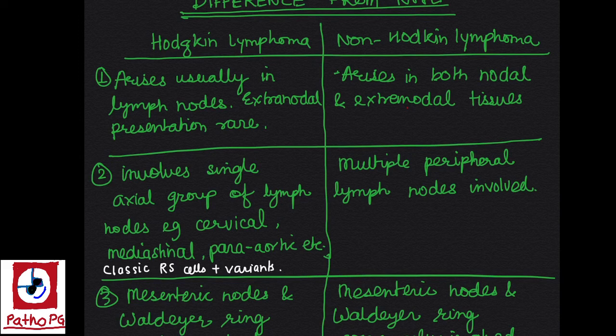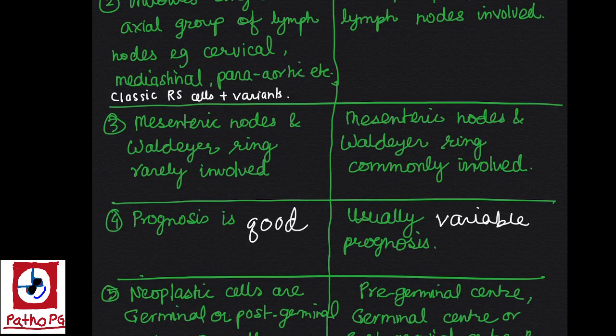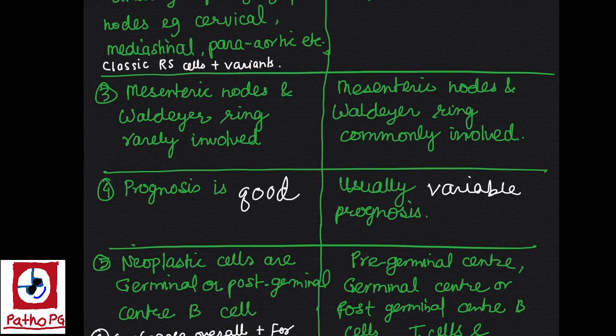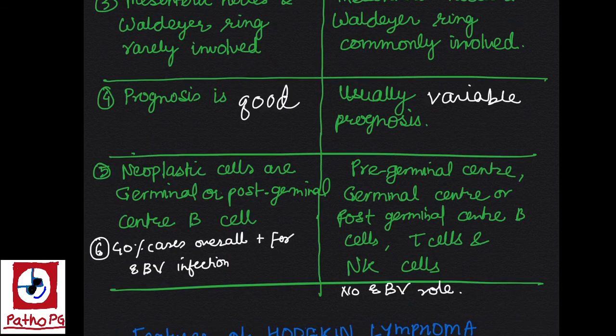Hodgkin lymphoma involves single or axial group of lymph nodes, example cervical, mediastinal, para-aortic, etc. Whereas non-Hodgkin lymphoma usually involves multiple peripheral lymph nodes and that also may not be contiguous. Mesenteric nodes and Waldeyer ring are rarely involved in case of Hodgkin lymphoma, whereas they are very commonly involved in non-Hodgkin lymphoma. Prognosis is overall good in the case of Hodgkin lymphoma, whereas in the case of non-Hodgkin lymphoma, prognosis is variable according to different entities.